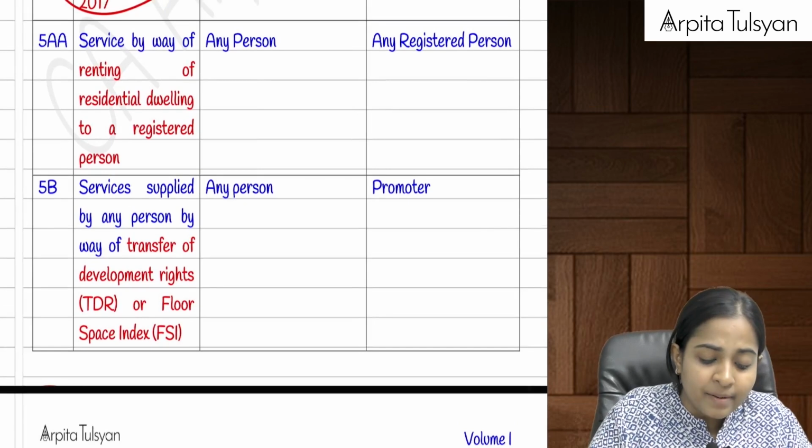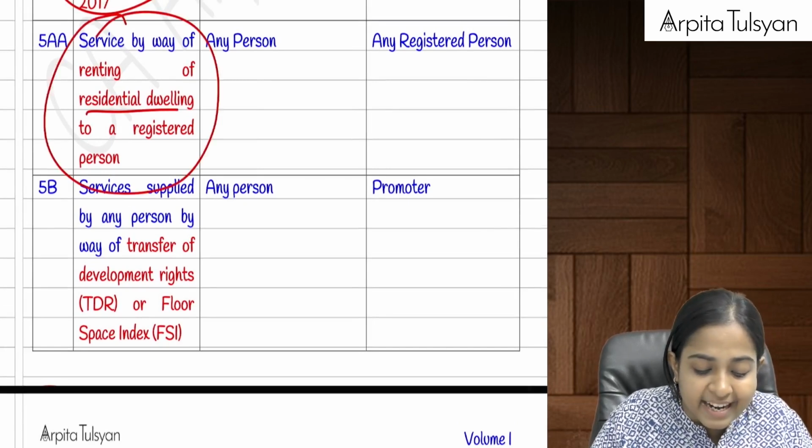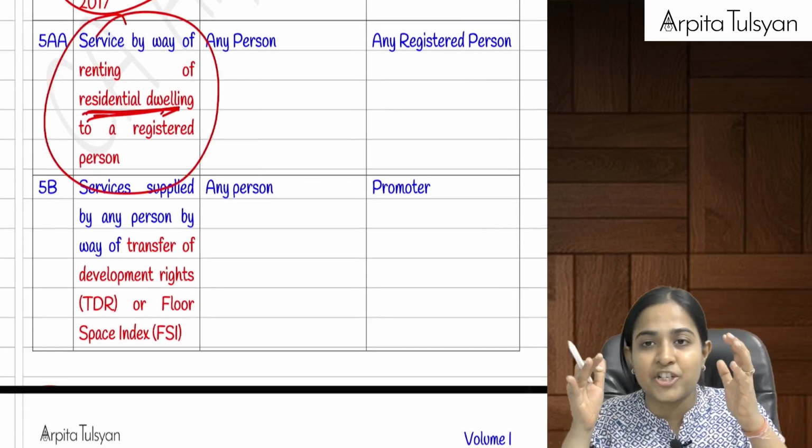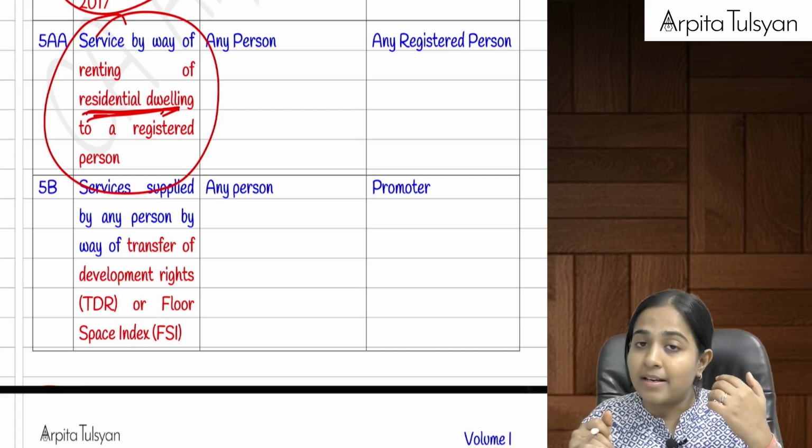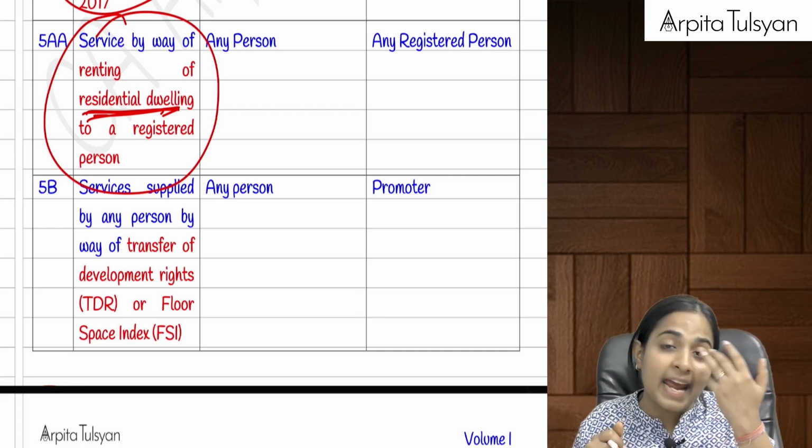Then the next point: service by way of renting of a residential dwelling, a residential house. Above was by government of any immovable property.